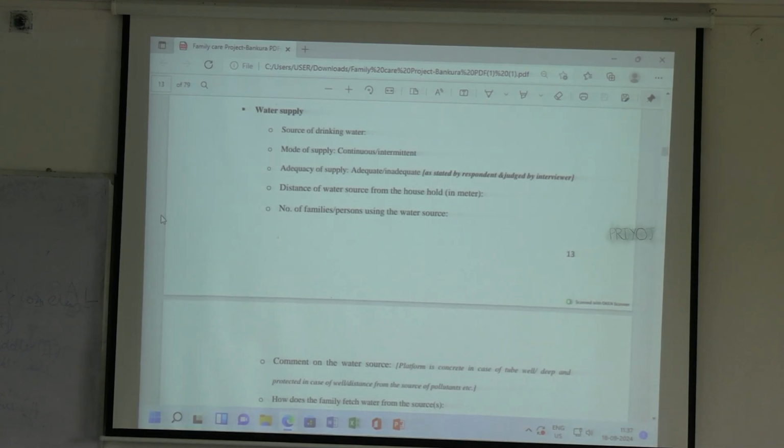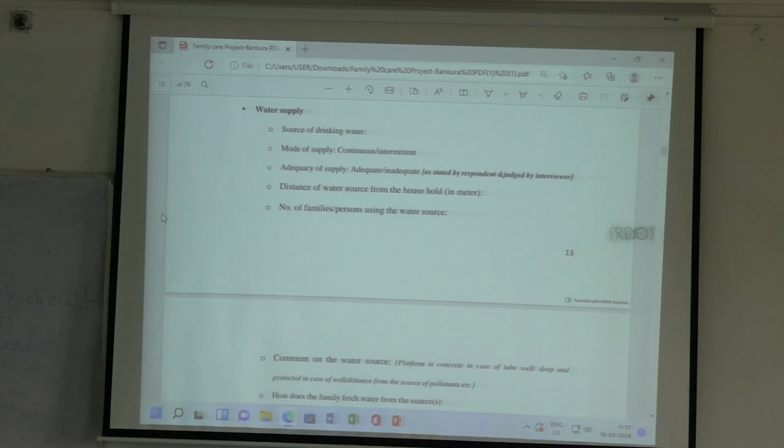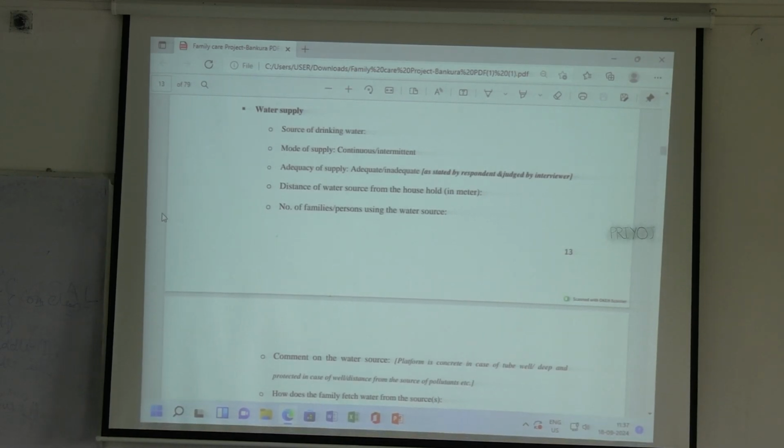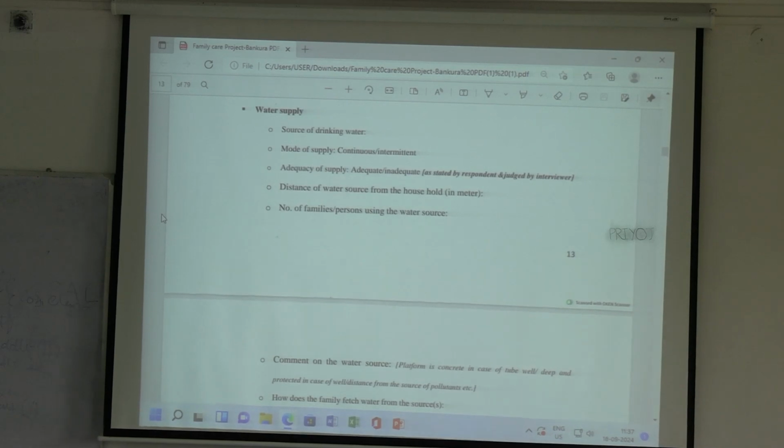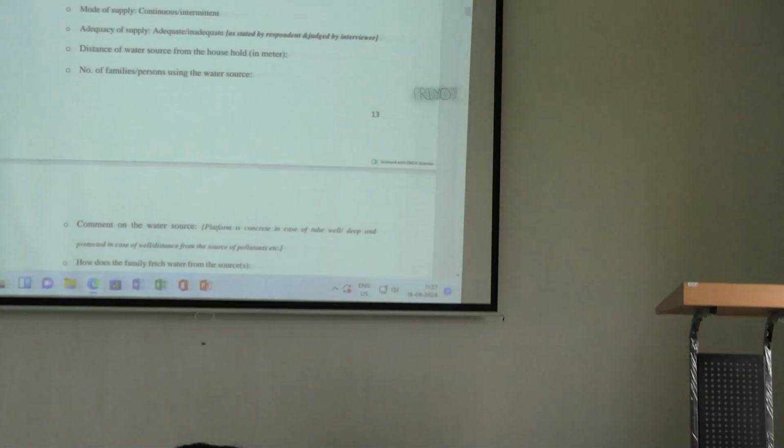So what is a continuous source of water and what is an intermittent source of water? Continuous means there is no gap, the water is always there. So usually in municipal tap water only the source is continuous. Intermittent means if they take their drinking water from hand pump, from deep bore well, that is an intermittent source, because water is not always there in the bore well, they have to pump it up.